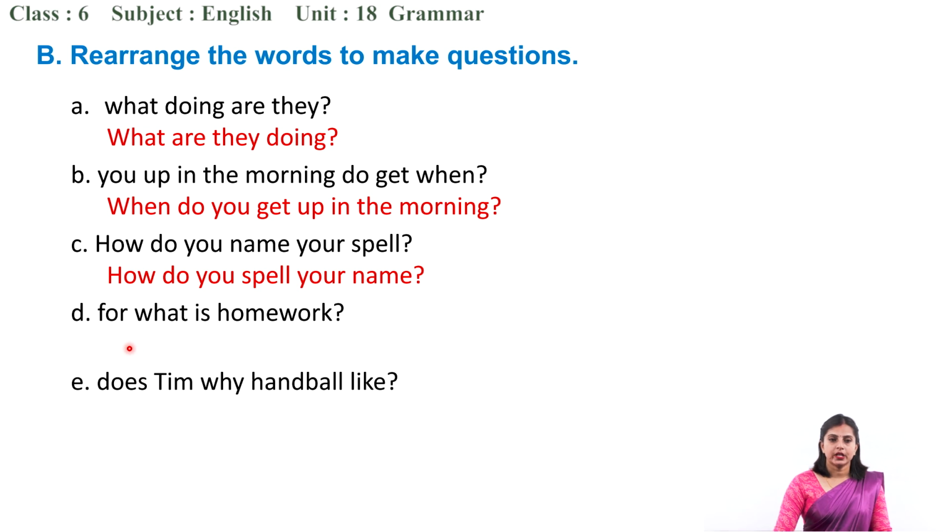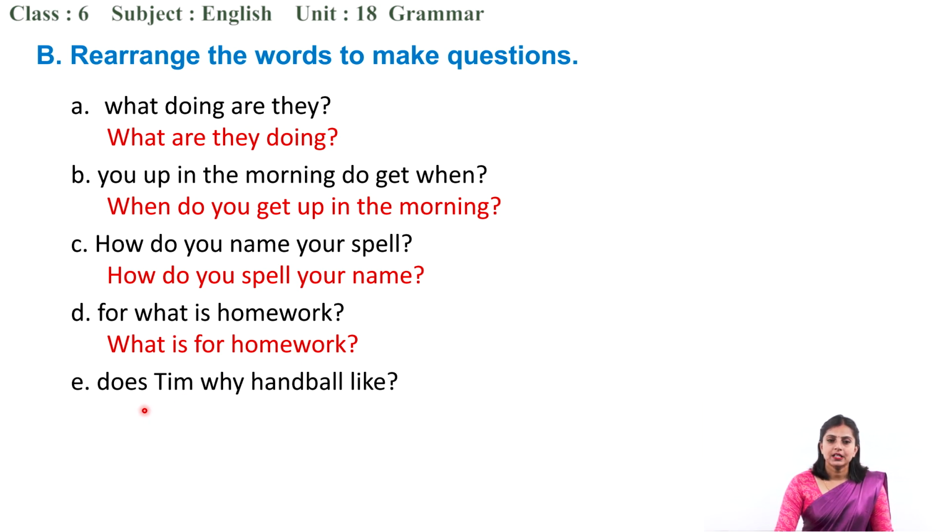Alright, the next one is, for what is homework? What is the WH word here? What? Alright. And what is the auxiliary verb? Is. What is the main verb? Tell me. Yes, this sentence has got no main verb. Only the auxiliary verb is there. So we just put that and then we write the rest, like what is for homework. What is for homework? You see, this is the correct statement.